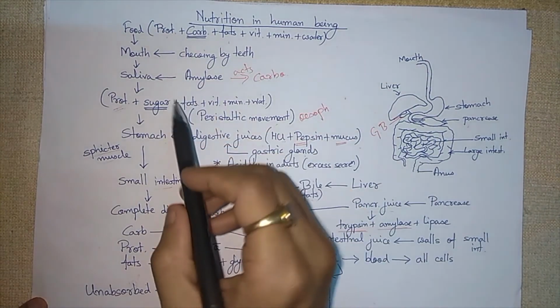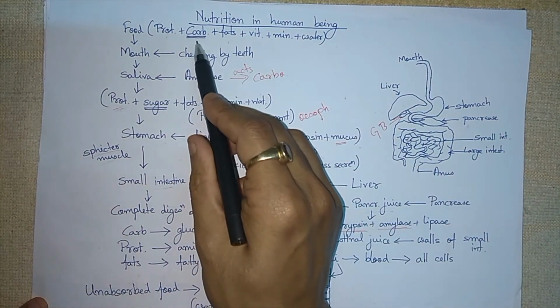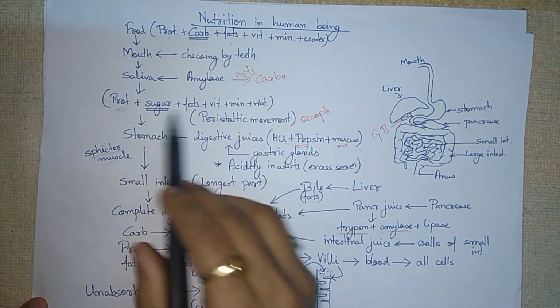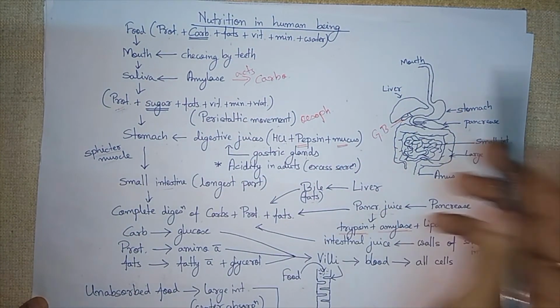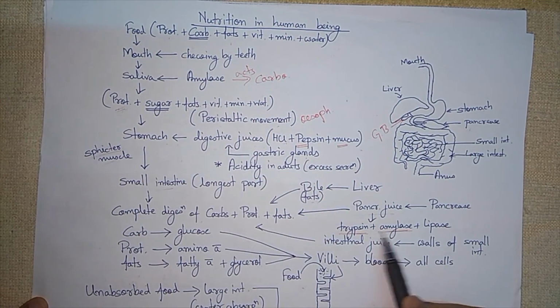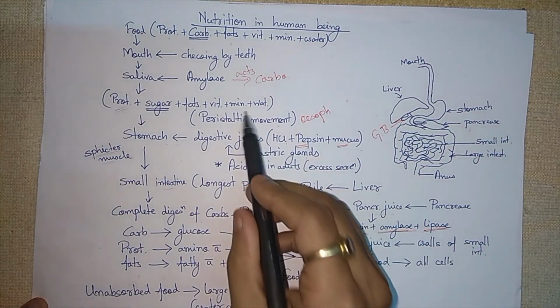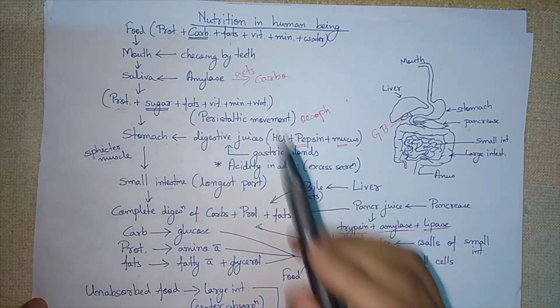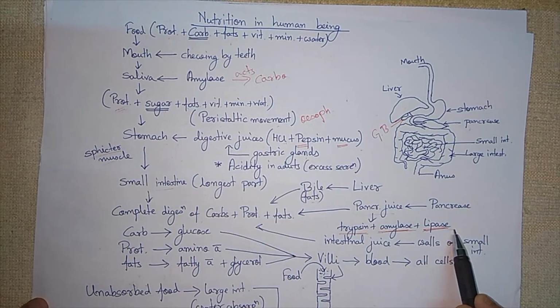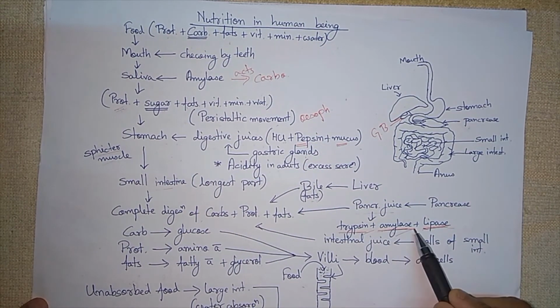Amylase digests any leftover carbohydrate not digested in the mouth. Then lipase acts on the fats part of the food. So protein done, carbohydrate done, fats done.